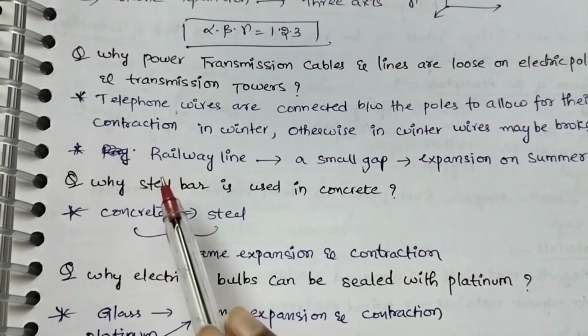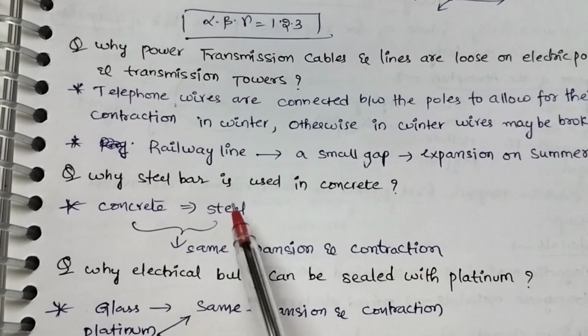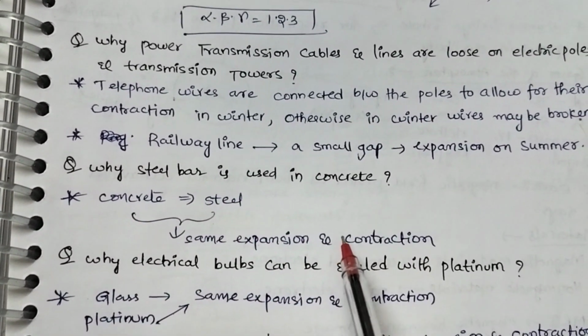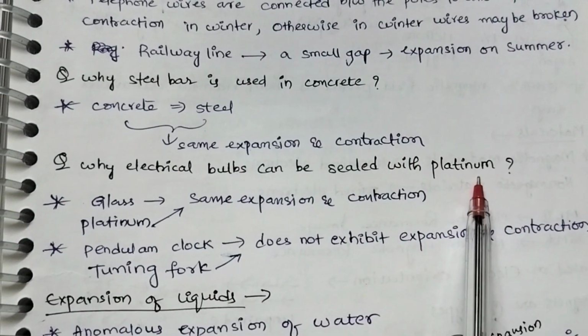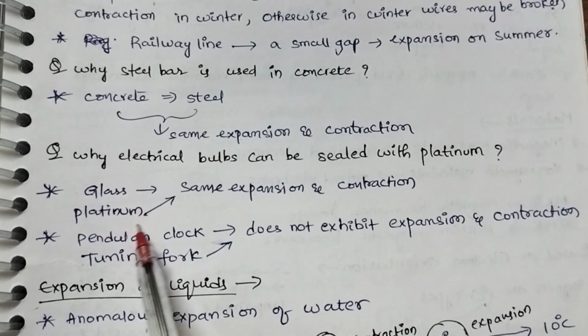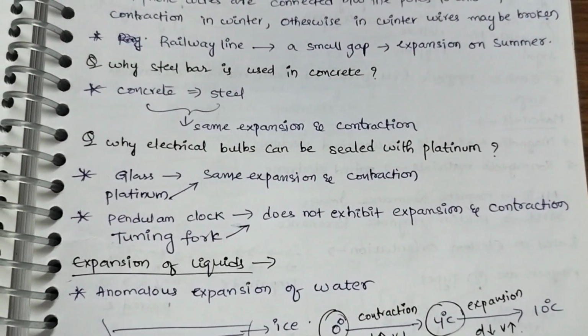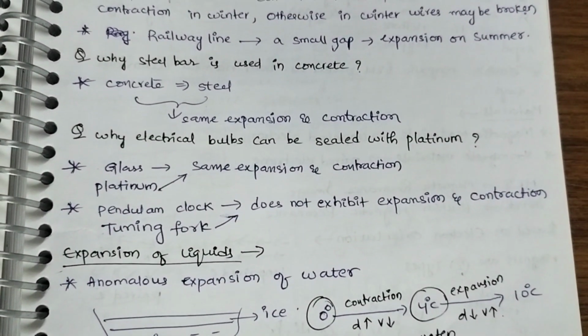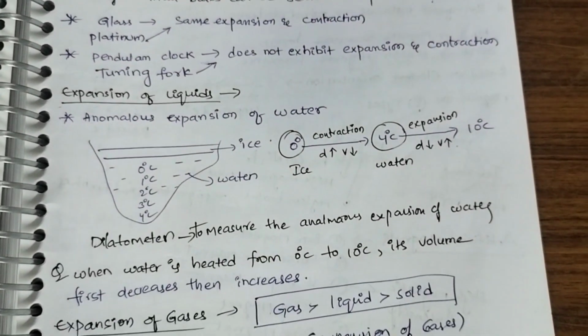Okay. Why is steel bar used in concrete? Because both concrete and steel have the same expansion and contraction. Why can electric bulbs be sealed with platinum? Because glass and platinum have the same expansion and contraction. Both pendulum clock and tuning fork do not exhibit any expansion and contraction.